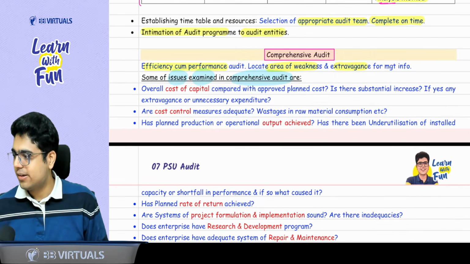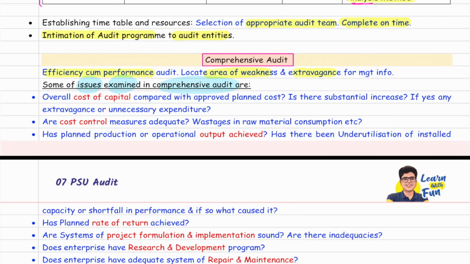Yes, sir. Let's read. First, you see the overall cost of capital compared with the planned cost. Whether there is a substantial increase. If increase is too much, see whether there is an unnecessary expenditure. Then relation to cost, one more point. Are the cost control measures adequate? Whether there is wastage in the material consumption.